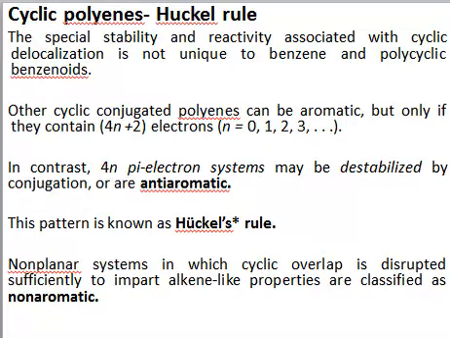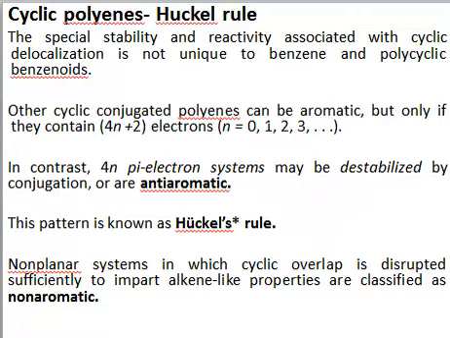For example, if I have a system that has 8 pi electrons, and I want to check whether it is aromatic or not, I will check whether I can get 8 from this formula. If I put n equal to 1, then the answer is 6. If I put n equal to 2, the answer is 10. So I cannot get 8 from this formula. It means that if a system has 8 pi electrons, it cannot be aromatic.